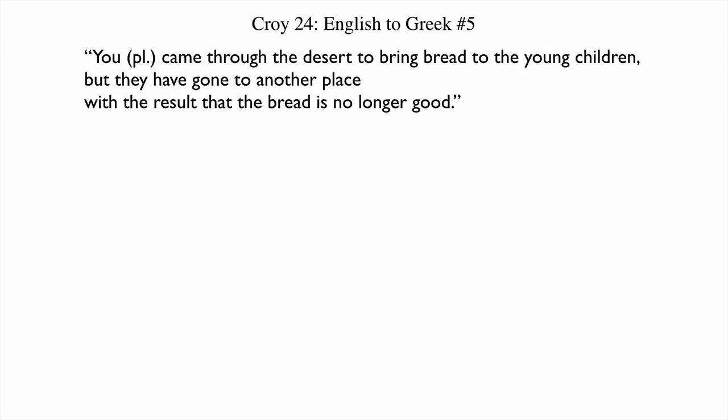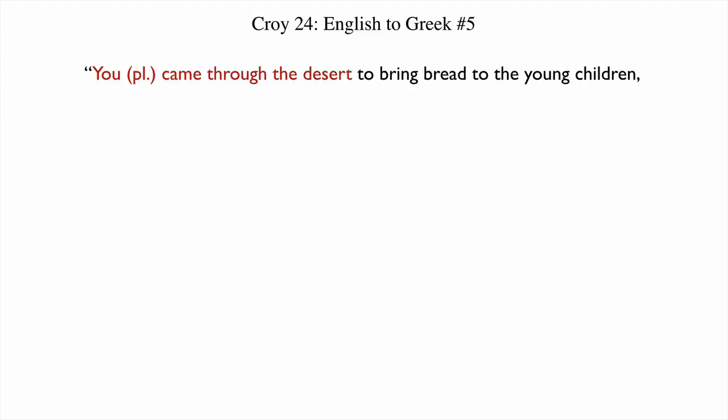Croy chapter 24, English to Greek number 5. This is a long sentence, so we're going to break it down into parts. You came through the desert to bring bread to the young children. Let's just focus on that part for now.